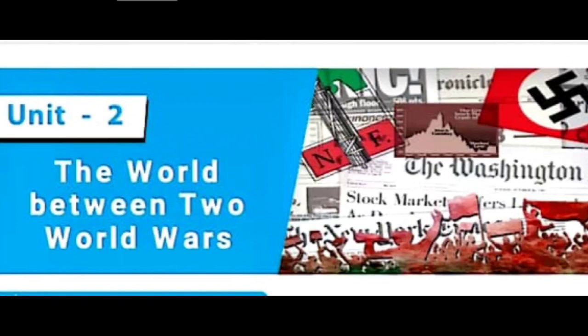At the end of the war, they signed the Treaty of Versailles. It was a humiliating treaty, like that I said. The Second World War occurred from 1939 to 1945. So in between, what are the things that happened in the world? That only we are going to learn in this lesson.